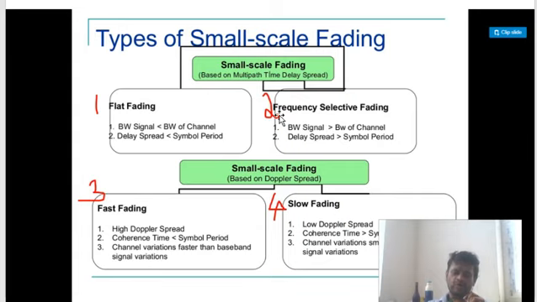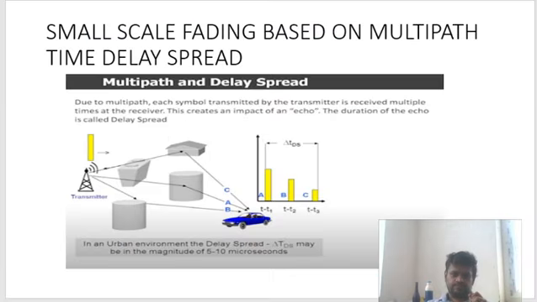Now, in the coming topic, we will study this condition and the delay spread and the symbol period. Okay. Now, what is delay spread? See here. This multipath component has traveled more distance. This has traveled the least distance, isn't it? Almost a straight line. This has also traveled some distance, but more than this one and less than this one.